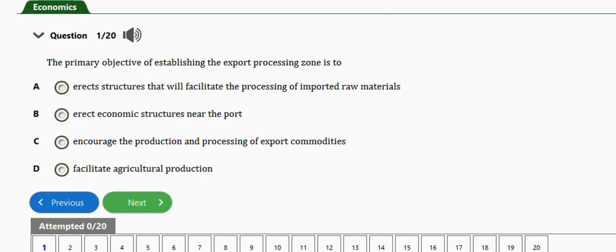to have erect structures that will facilitate the processing of imported raw materials, erect economic structures near the port, encourage the production and processing of export commodities, facilitate agricultural production. So guys, the right answer is option C, which is to encourage the production and processing of export commodities. Very important. The next repeated question is this one.